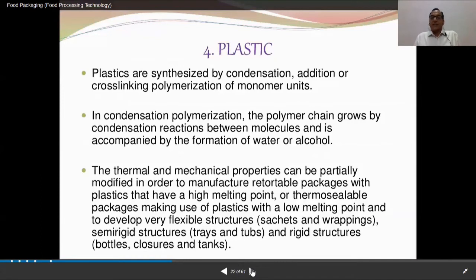And then comes the plastics. Plastics are way too popular. Plastics are synthesized by condensation, addition, or cross-linking polymerization of monomer units. In condensation polymerization, the polymer chains grow by condensation reactions between molecules, accompanied by formation of water and alcohol. The thermal and mechanical properties vary from plastic to plastic. There are different types of plastics used for packaging different types of material. All right, so let's have a look at them.